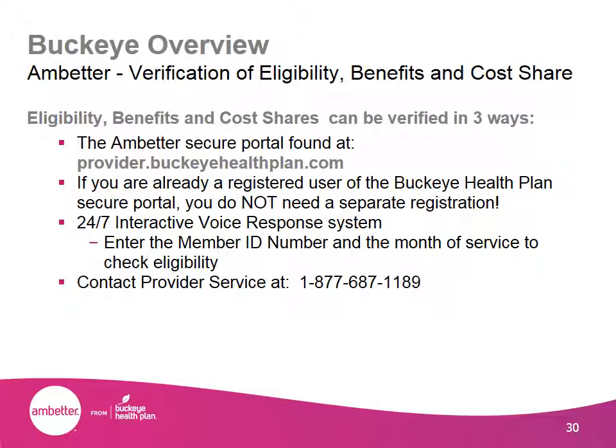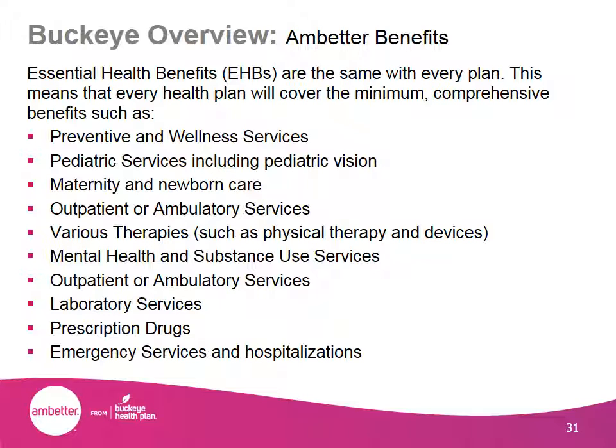Eligibility, benefits, and cost shares can be verified in the following three ways: the Ambetter Secure Provider Portal, the 24/7 Interactive Voice Response System, or by contacting our provider services at the phone number listed below. Ambetter benefits include the essential health benefits and are the same with every plan, which means they will cover the minimum comprehensive benefits, such as those listed below.